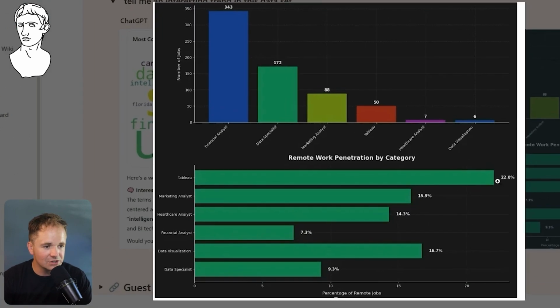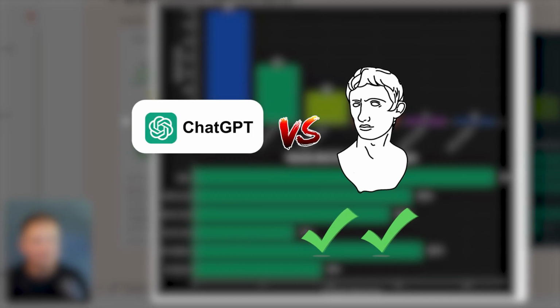And so it was really interesting to look at Tableau. Only 22% of those jobs were remote, and data visualization was 16. Something like financial analyst was only 7. So it looks like if you're in data viz, you have a higher chance of working remote than if you would be as a financial analyst. I thought this was very interesting. In this particular case, I thought Julius did a lot better job than ChatGPT did, but for some reason, it decided to do some different analysis this time.